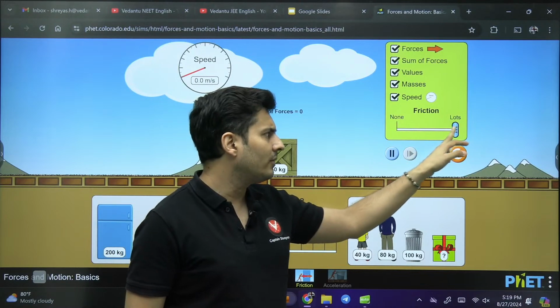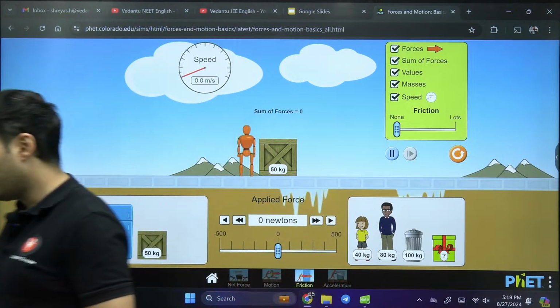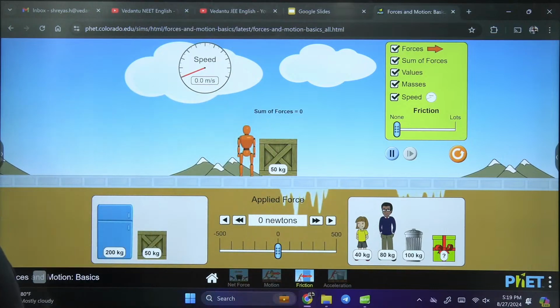You can choose a lot of friction. You can choose no friction also. Now, when you choose no friction at all, what happens?